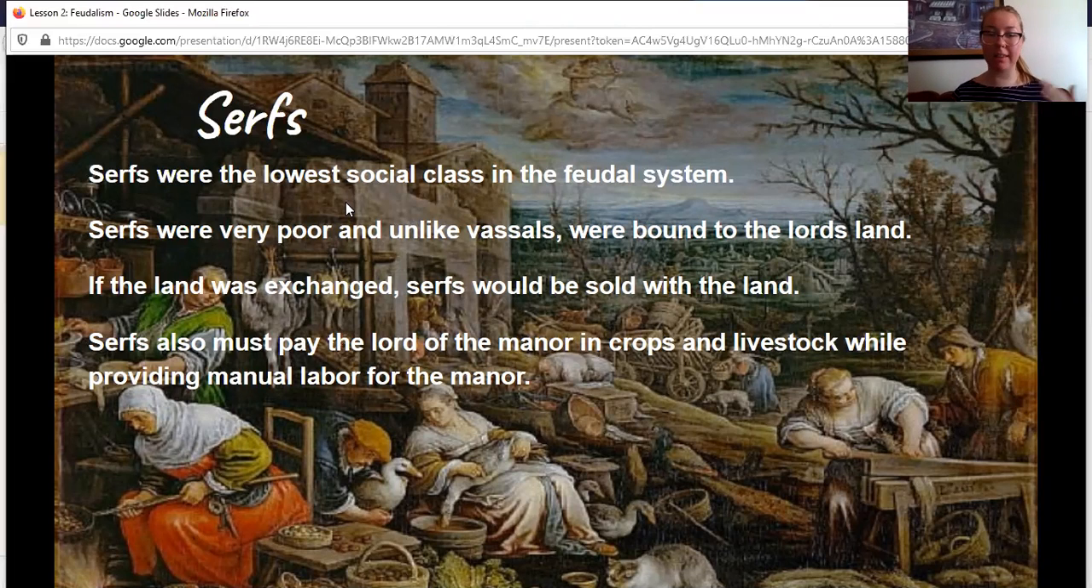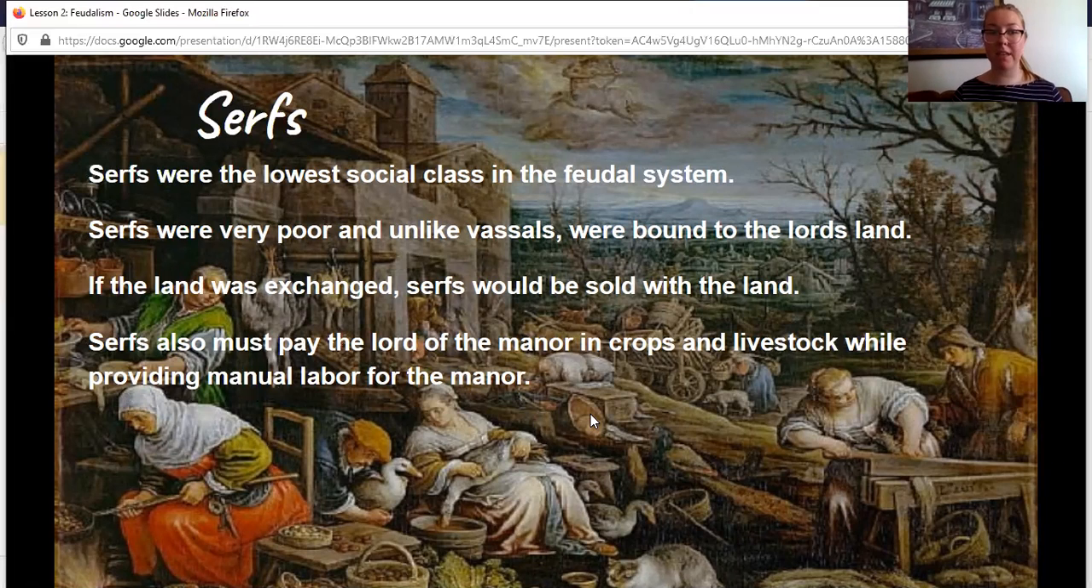So we talked about that a little bit ago, where we said if you were born into a family of serfs, then this could happen to you. You would be bound to that land too. And if that land was sold, you would have to move with the land. Serfs also must pay the lord of the manor in crops and livestock while providing manual labor for the manor.